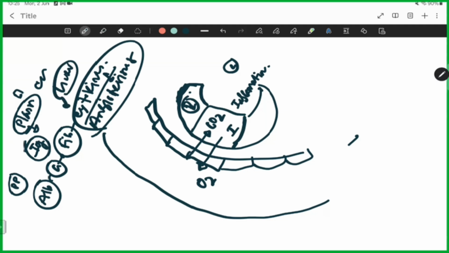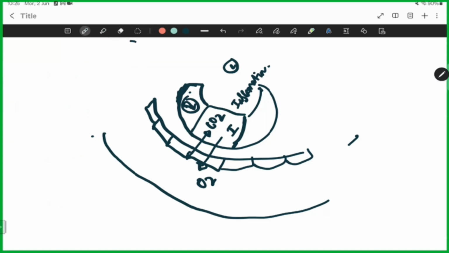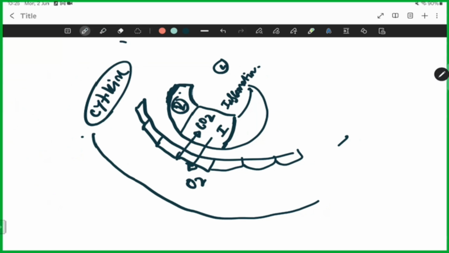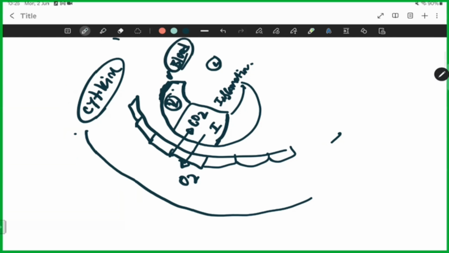And now there is sepsis in your body, and a lot of cytokines are moving around. All the tissues are inflamed. What happens? Let me make it easier.